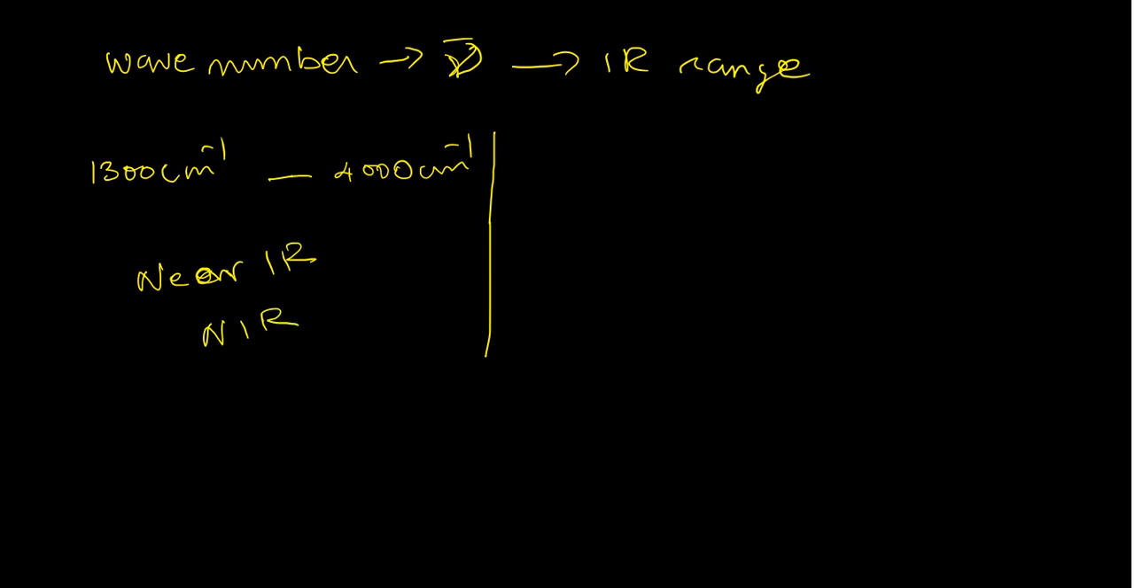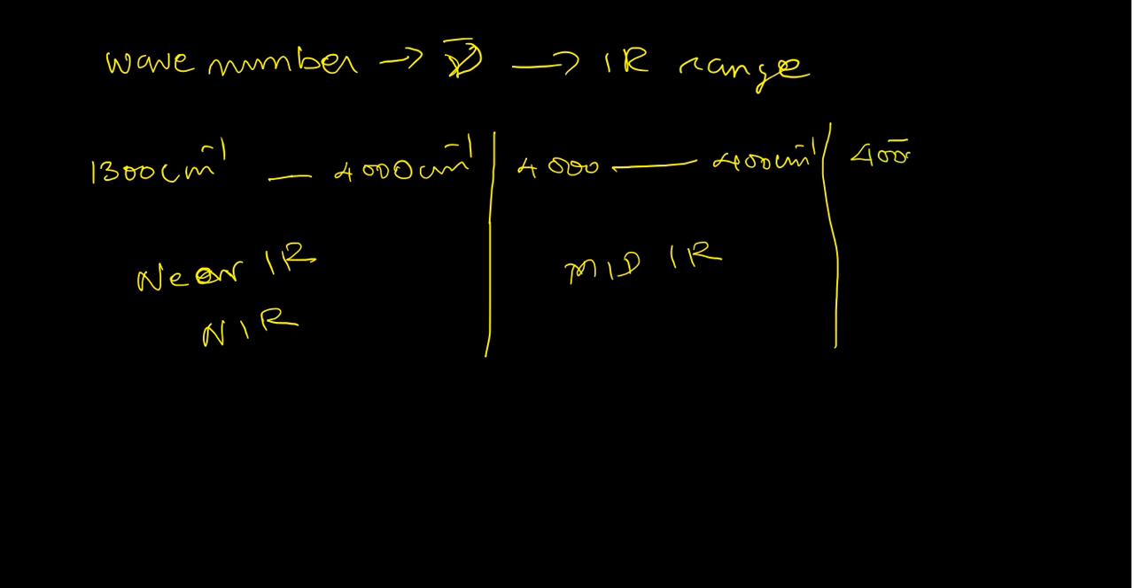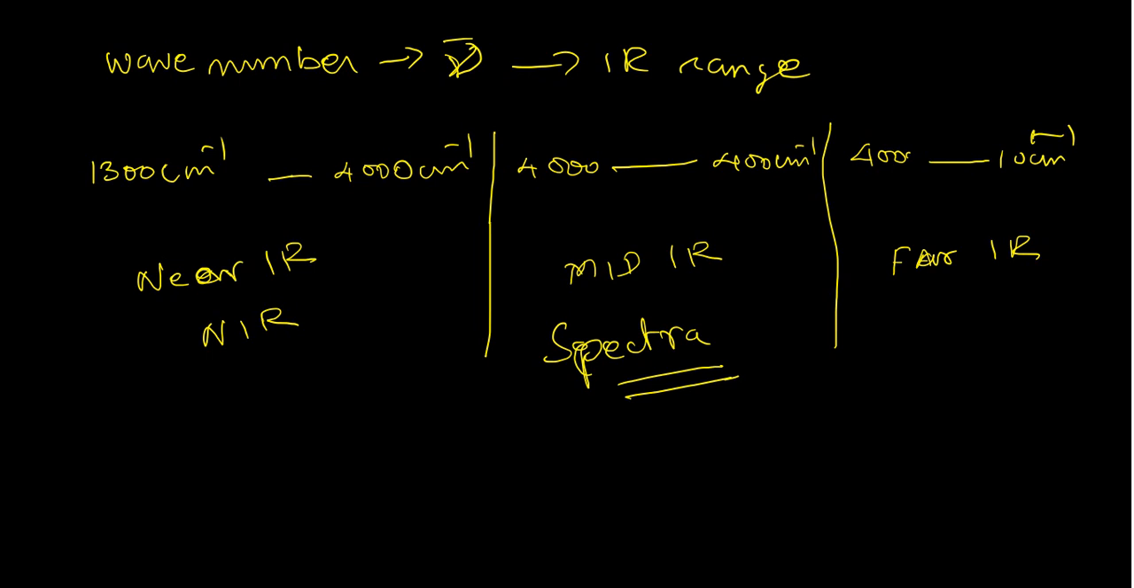From 4,000 to 400 centimeter inverse, this range is called mid IR. From 400 centimeter inverse to almost 10 centimeter inverse, this range is called far IR. The spectra we record normally use this mid IR.